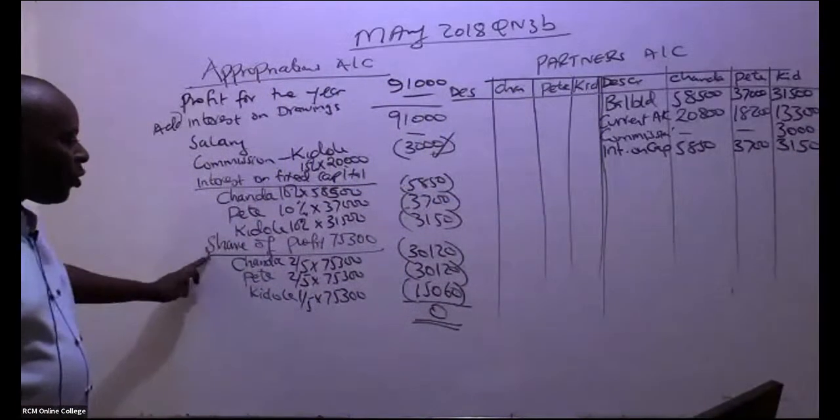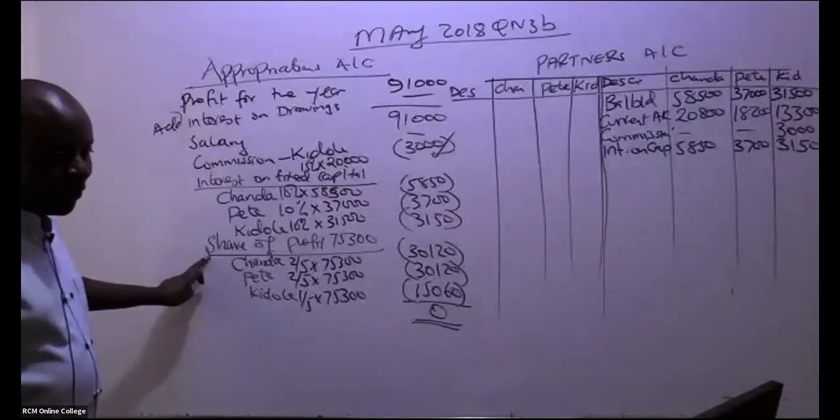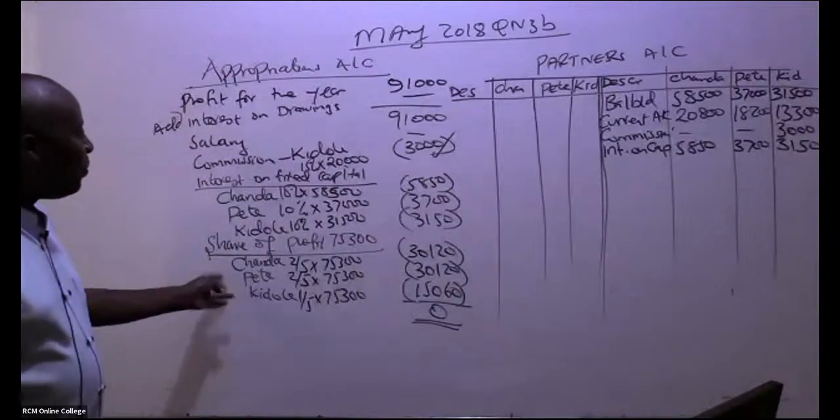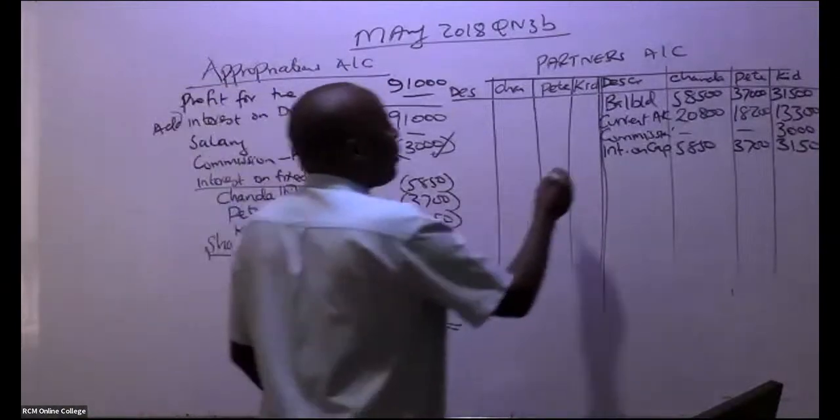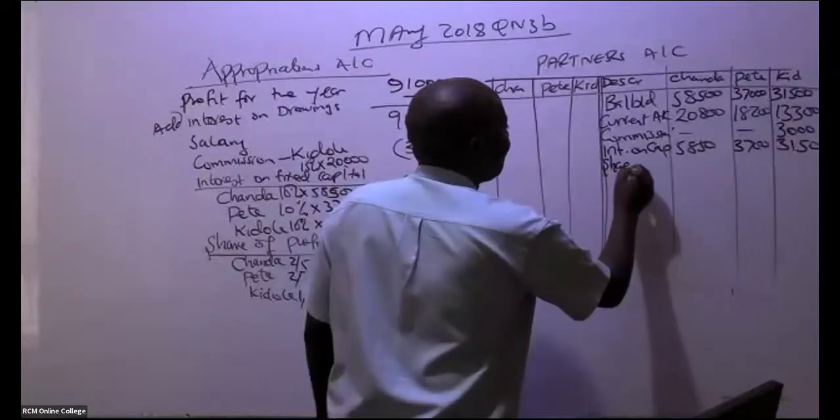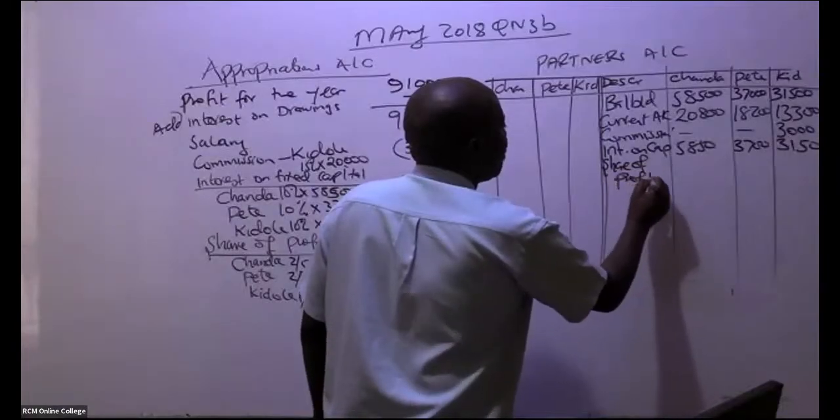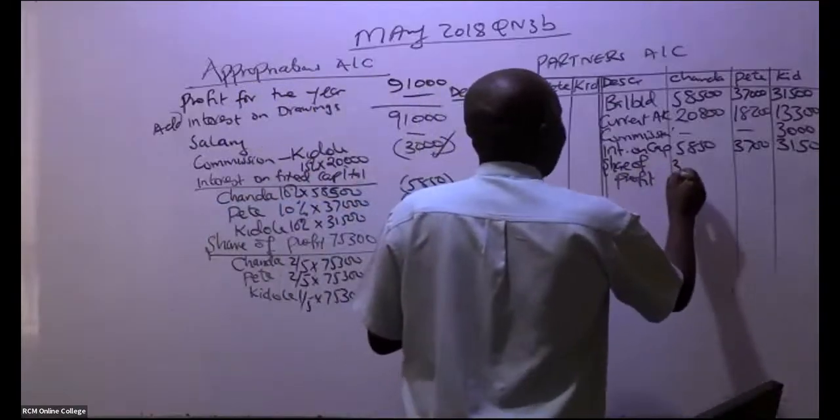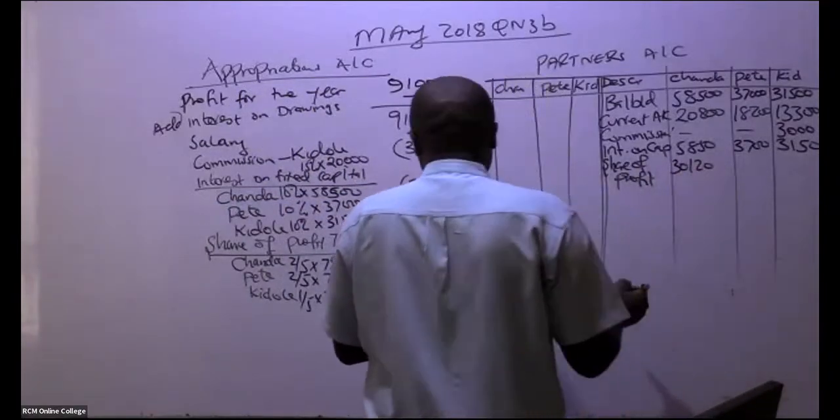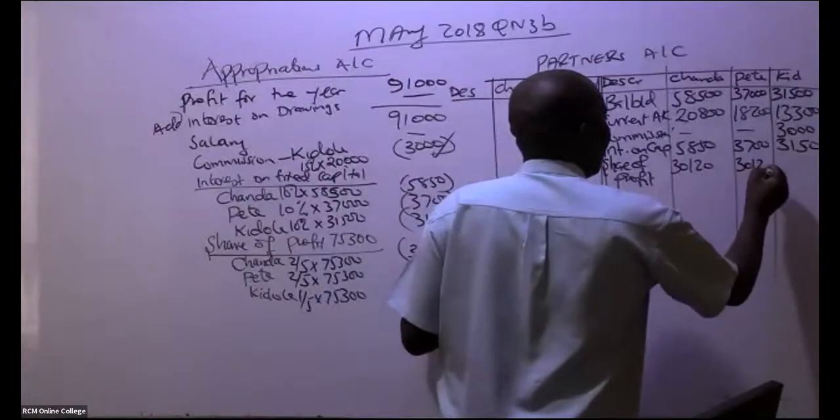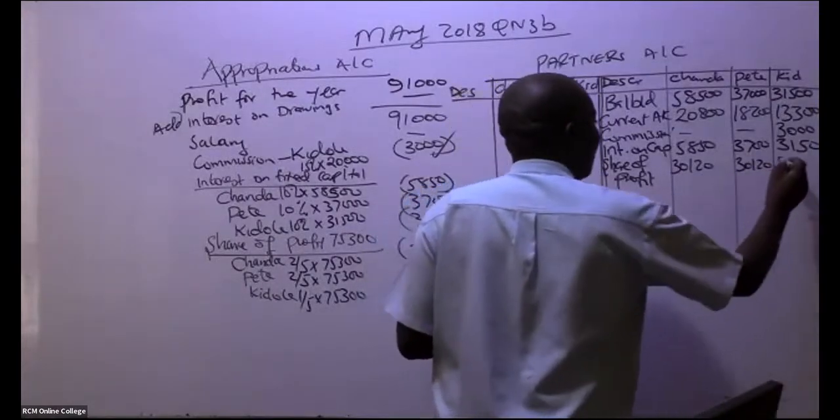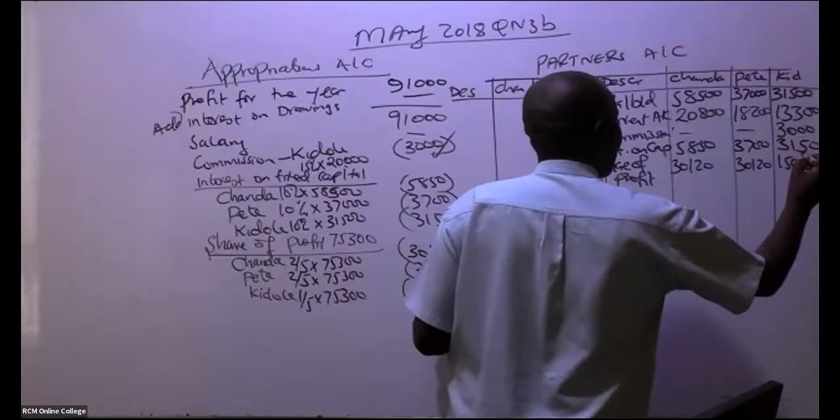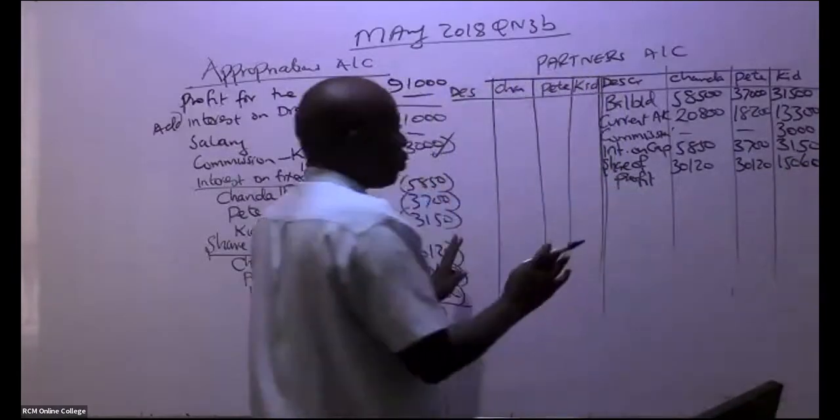Then we have here share of profit. So this share of profit, you're bringing them the way they are. So share of profit, what do we have here? We have 3120, 3120. Then we have here 15,060. You stop it there.